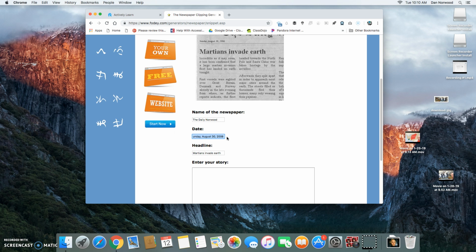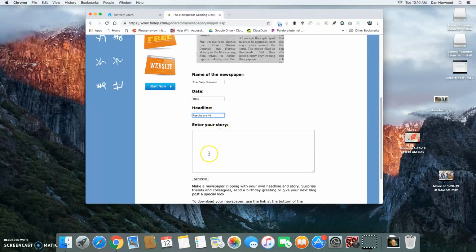I'm going to let you look for the exact date, like the morning after, so you can report on the morning after this election. So I'm just going to say 1832, but you have to give me the exact date. So you have to do a little research. And for the headline, you can say results are in, or you can say Jackson wins, or Adams wins, or Clay wins, or whoever wins. Just make your headline pop out.